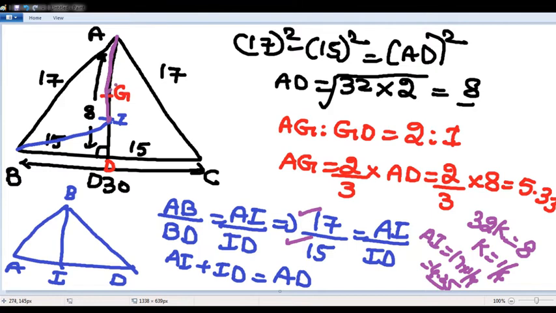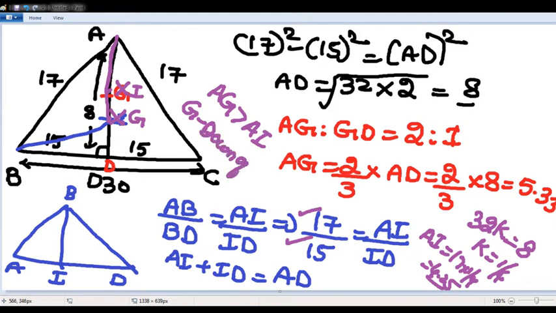This is 5.33, so my assumption is incorrect. I is not below G. I is above G, because the AG value is greater than AI. If AG is greater than AI, that means G will be down of I. What do we require? Distance between incenter and centroid. So IG is nothing but AG minus AI. Very, very beautiful question which discusses multiple concepts.